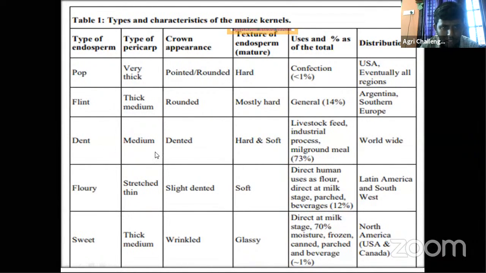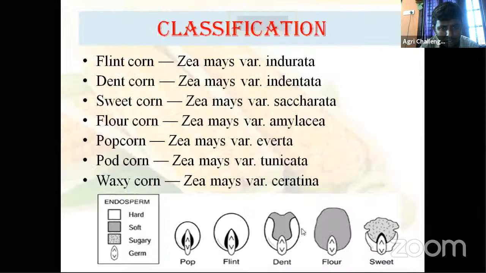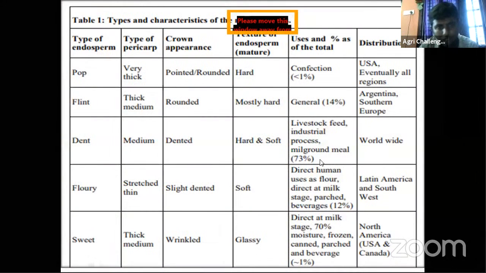Then dent corn, the pericarp is medium. The crown appearance is dented. This crown appearance is dented. Just see this outer portion appearance. Then uses: livestock feed, industrial process uses, and mill ground meal,